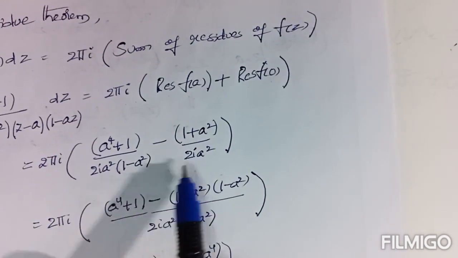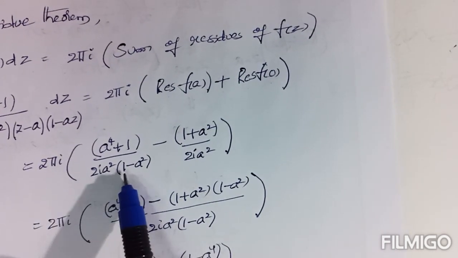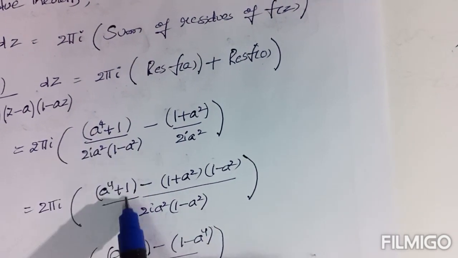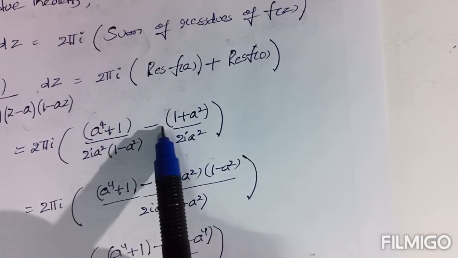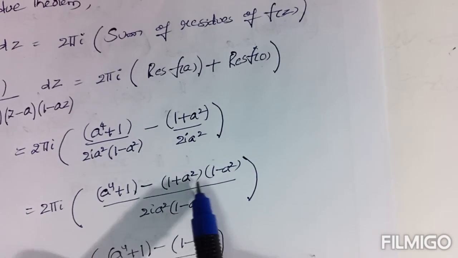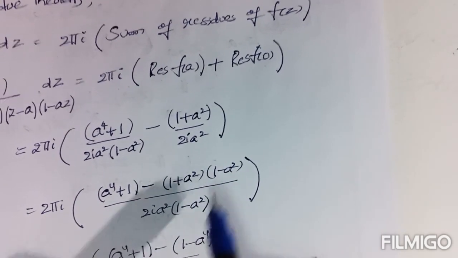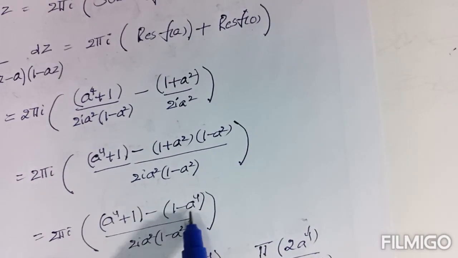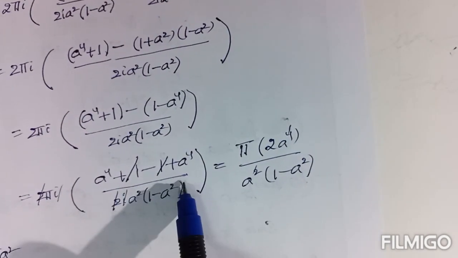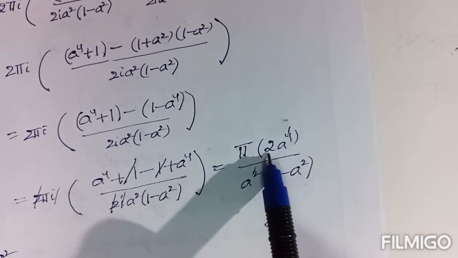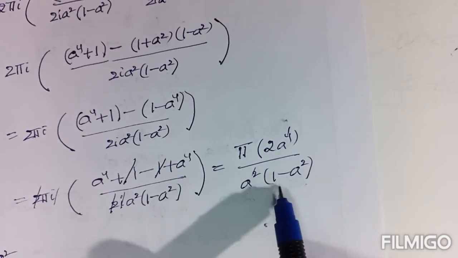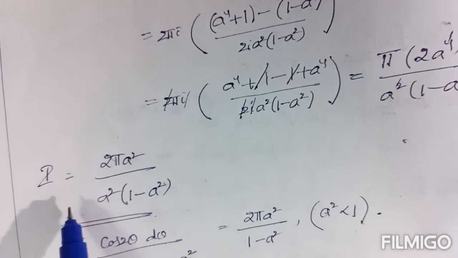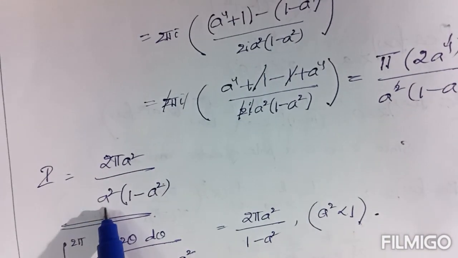Now here the LCM is 2πa²(1 − a²). Here a⁴ + 1 stays as it is, and 1 − a⁴ factors as (1 − a²)(1 + a²), using a² − b² = (a + b)(a − b). Opening the bracket and simplifying, we get the result π times 2a⁴ over a²(1 − a²). The a² cancels.